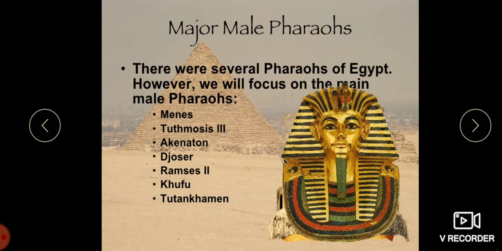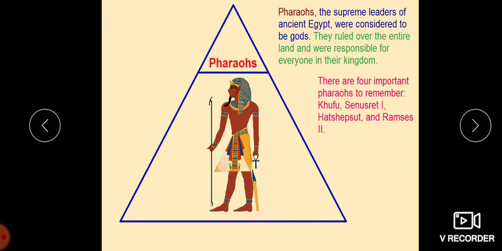So we also have some of the important major male pharaohs. There were several pharaohs of Egypt. Let us see who were the important pharaohs. As I told, Menes, Tutmosis III, Akhenaten, Ramses II, Khufu, and Tutankhamen were all the important major male pharaohs.